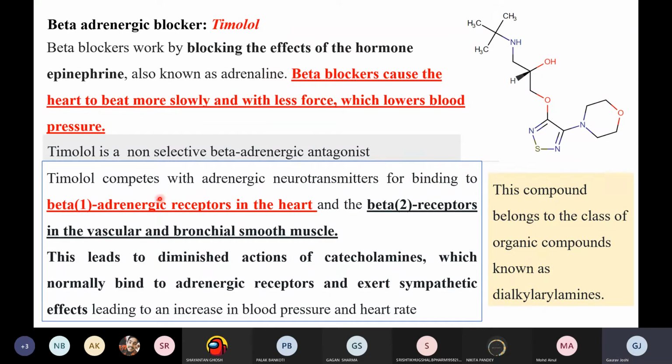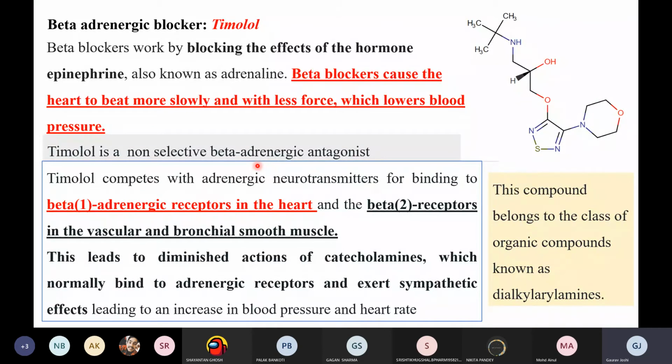it is binding with the beta 1 adrenergic receptor in the heart. This drug will inhibit the binding of epinephrine or adrenaline to the beta 1 receptor, and when adrenaline does not bind to the beta 1 receptor, your heartbeat will slow down and you will be relieved from the high blood pressure.